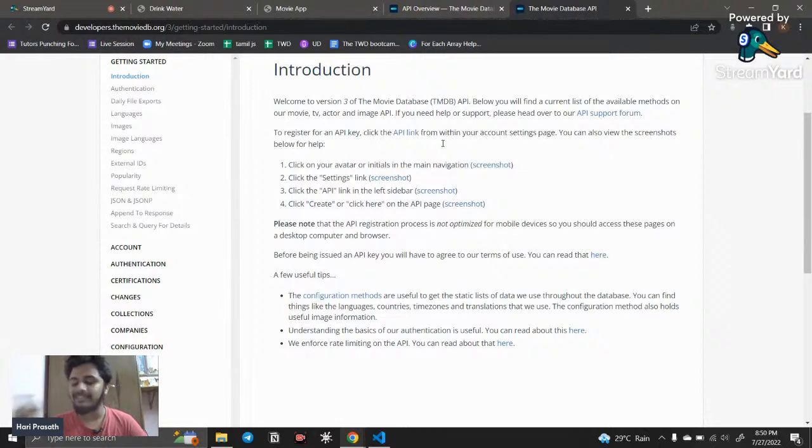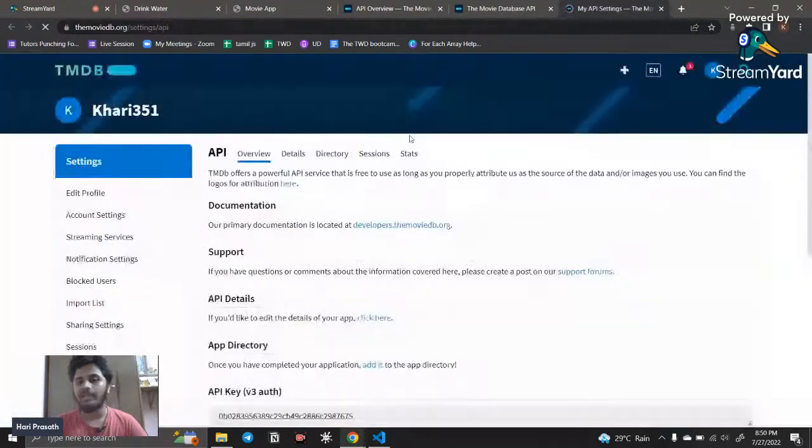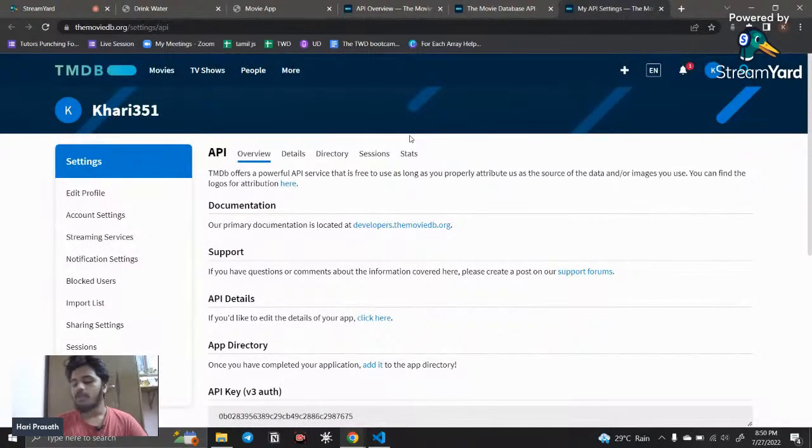For accessing that API, for accessing that code, we want a key, right? So for getting this key, you need to click this API link. I already registered. If you are a new person, you sign up, and then it asks for certain information, like your username, email id, password, pin code, address, some general information, because they need to know to whom they are giving this data. You click save.